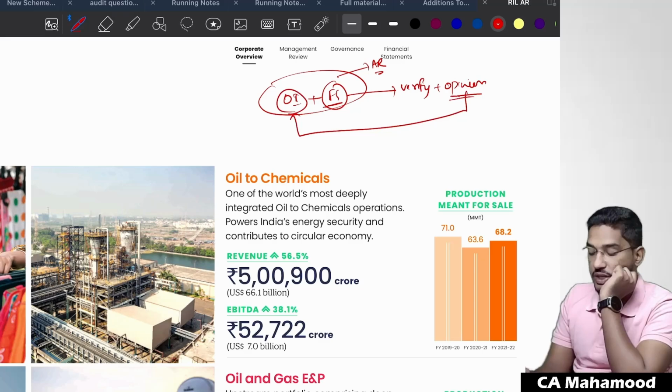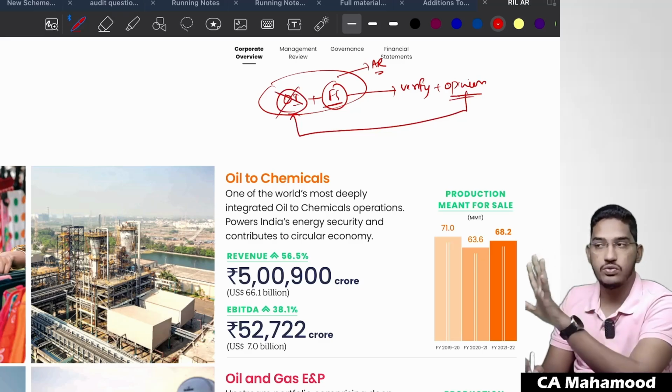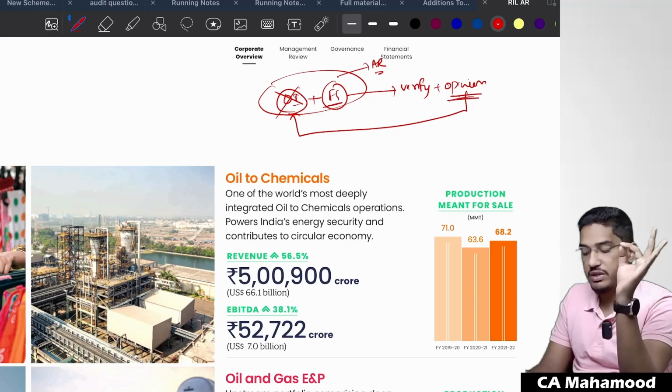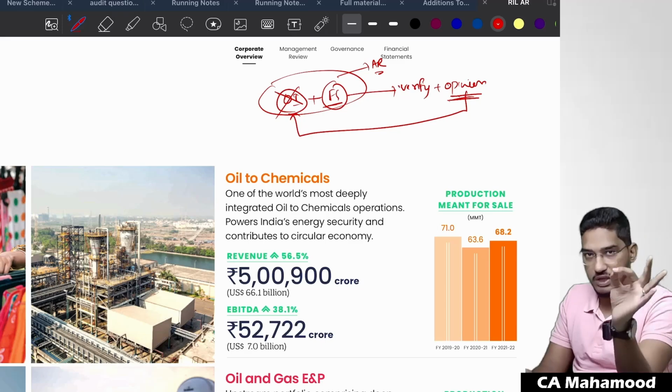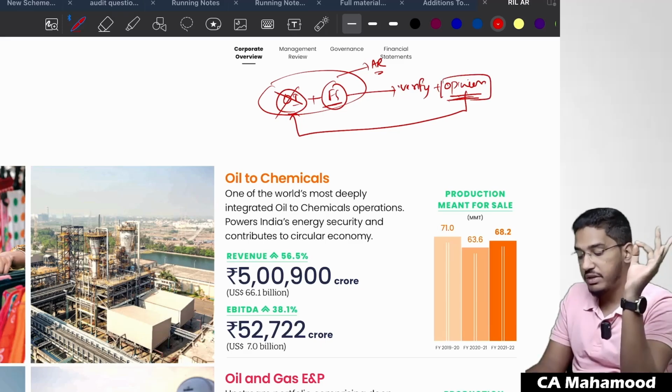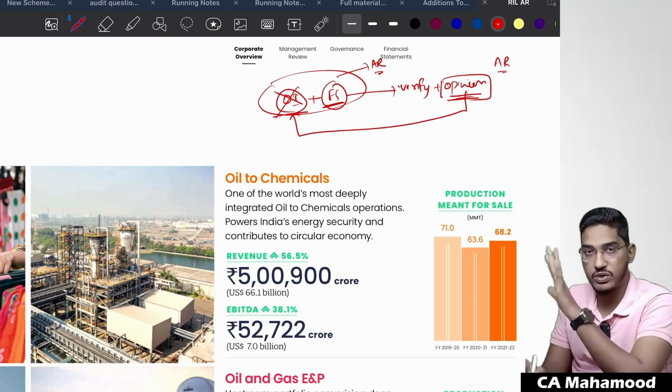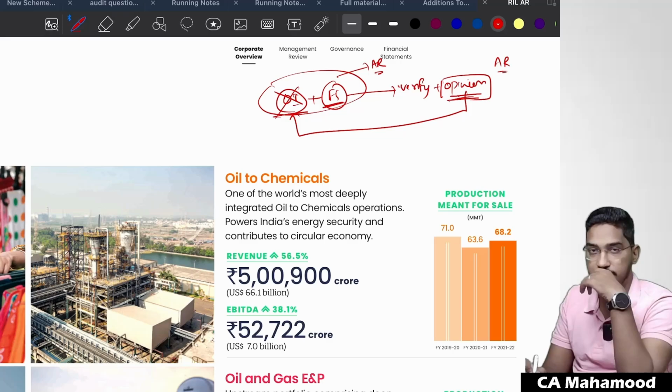Our opinion has nothing to do with the other information. As an auditor, our responsibility is to express an opinion only on the financial statements, and whatever audit report we have given contains only the opinion of the auditor on the financial statements. The auditor's opinion does not have any reference to the other information. We are not supposed to express any opinion on the other information.